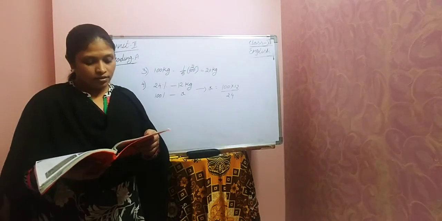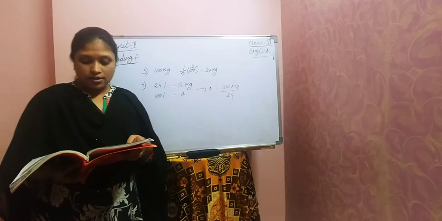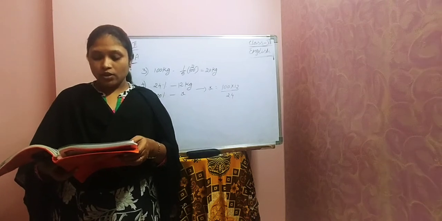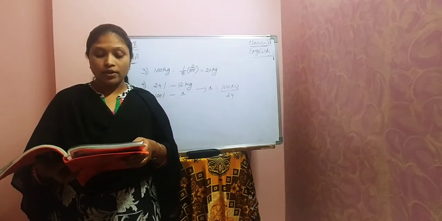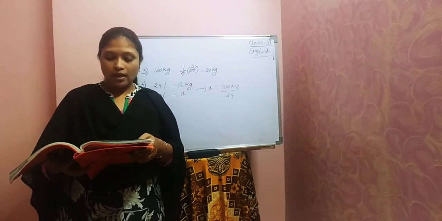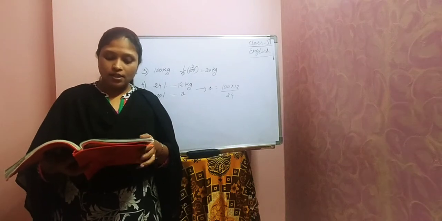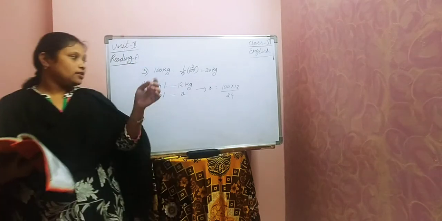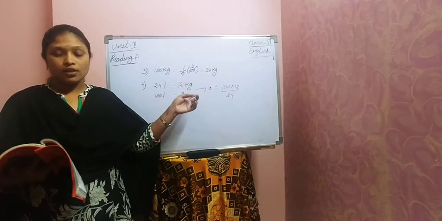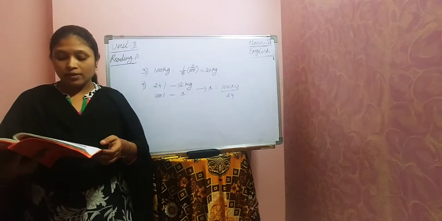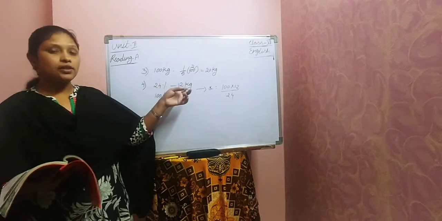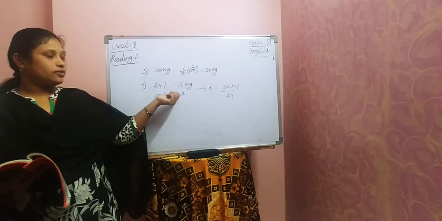Next one. If the proteins in a person weigh 12 kilograms, what will be his weight? If you look at the first pie chart, proteins were given as 24%. So what did he ask in the question? If the proteins in a person weigh 12 kilograms, that means 24% is equal to 12 kilograms. Now what do we have to calculate? The weight of the person. So if 24% is equal to 12 kilograms, then 100% will be how much?